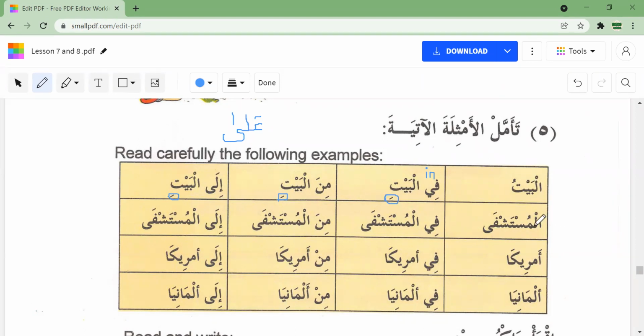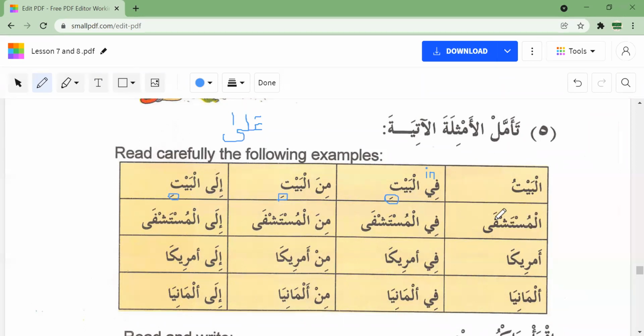Now, let's look at this word here. It's al-mustashfa. This is pronounced mustashfa. Even though there's a ya, there are no dots on this ya. So we will not say mustashfi. Okay, we will say mustashfa. Just like how we say ila here. There's a ya here, but no dots. Ala also has a ya in the end, no dots. So this is ala, pronounced with like an alif, right?